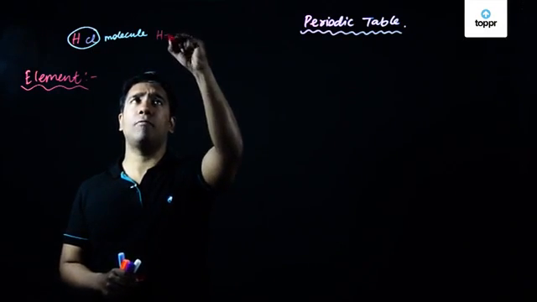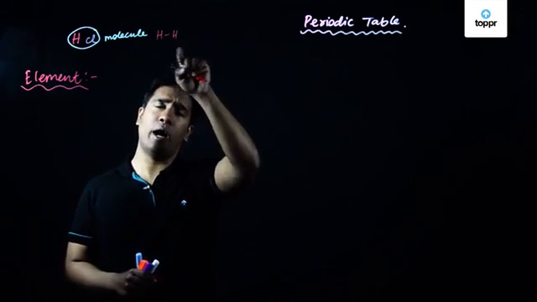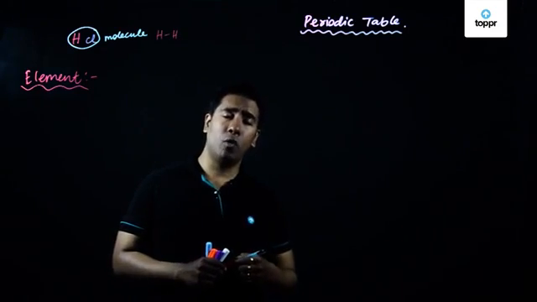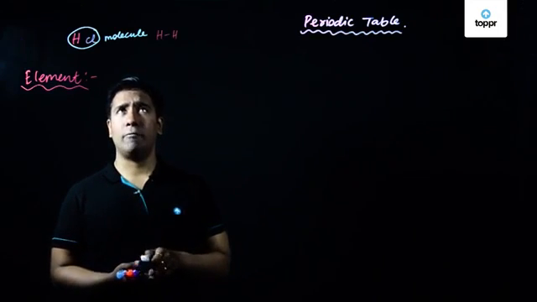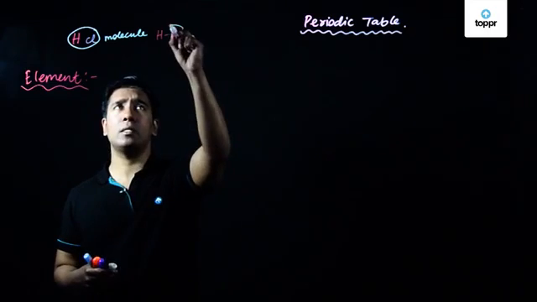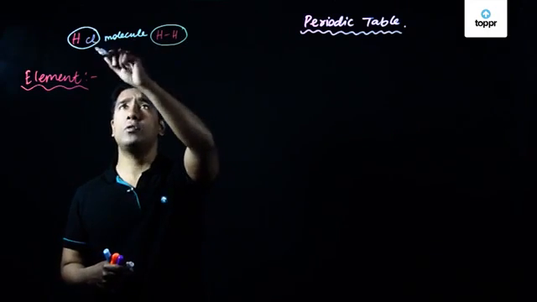So in the case of H2, we have two hydrogen atoms which are covalently bonded to each other, and this situation will be different from